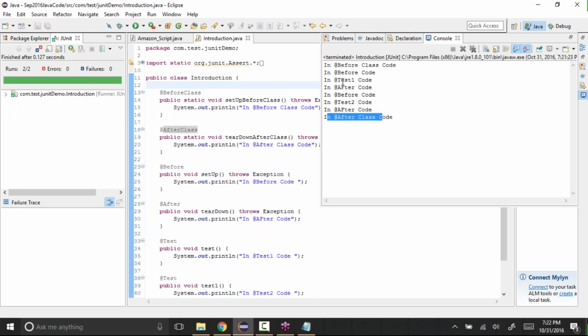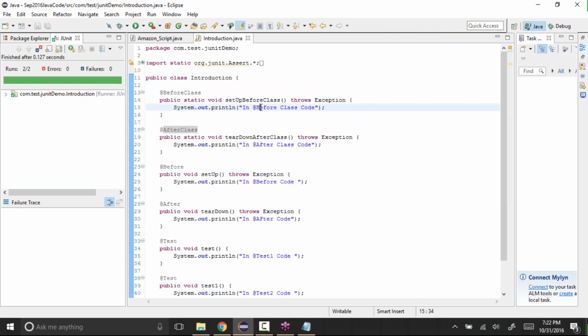Whereas your before and after method annotations, they executed before each method. So test1 is one method and it executed before and after. Test2 is a method, so it executed before and after, like this. So whatever is there in the before class and after class will be only executed once, whenever we create one class. But whatever code is there in the before and after will be executed for each and every test that we create. So these are some of the annotations that we have and use in JUnit.